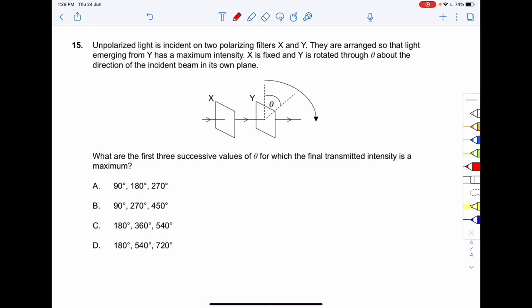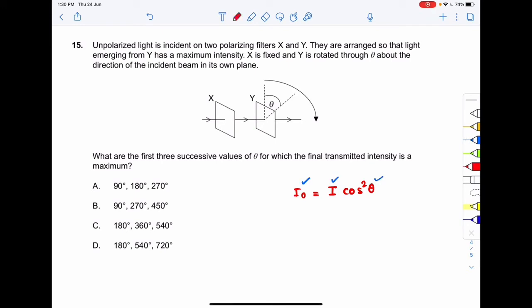We know that when the polarizer is rotated through an angle theta, the intensity I naught is equal to I cos square theta. What does this equation mean? I is the previous intensity, theta is the angle rotated, and the final intensity after the rotation is I naught.